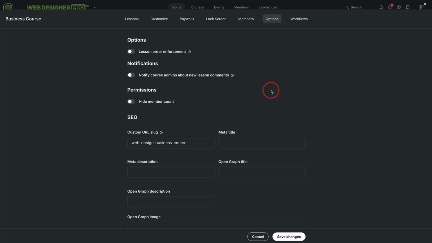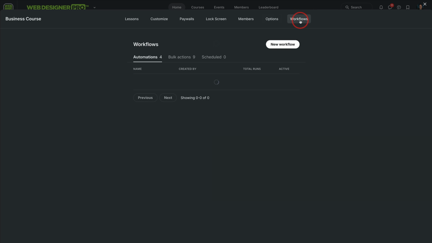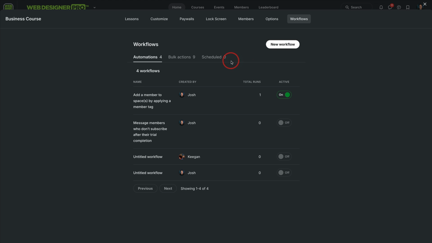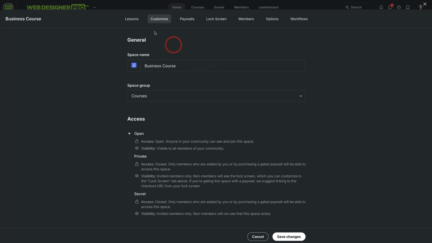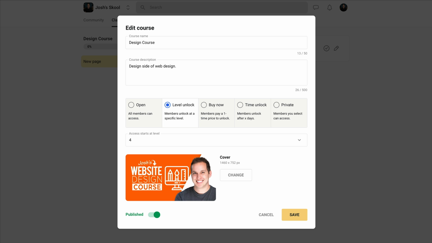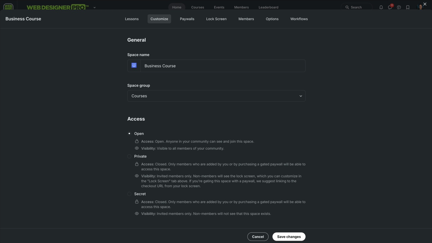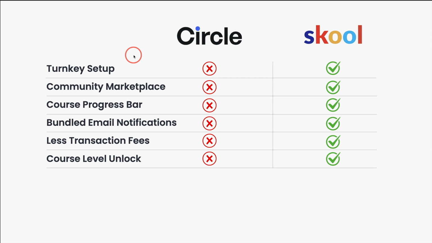I imagine this is something they'll eventually work on, although you could bypass that by doing workflows. You could say if somebody gets to a certain level, they would then get a tag added to them, and then they would get access to this course. So that's kind of the workaround. Technically they have the same feature. It's just right here, plain and center in Skool, when here you have to create a workflow. Just 1 or 2 extra steps to make that happen in Circle.